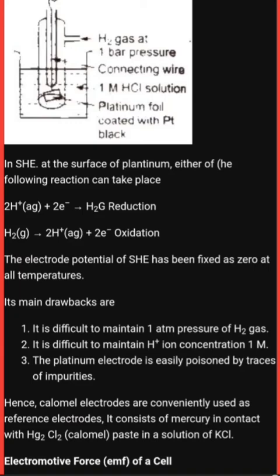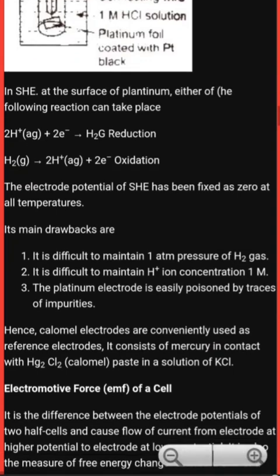It consists of mercury in contact with calomel. What is the formula of calomel? Hg2Cl2. That is Hg2Cl2 paste in the solution of KCl.